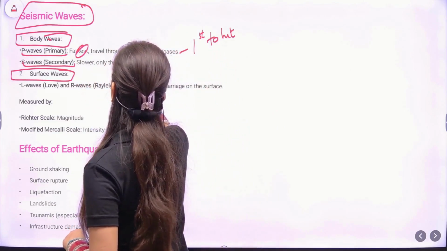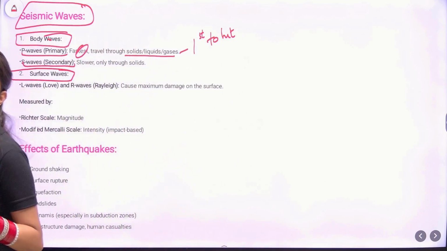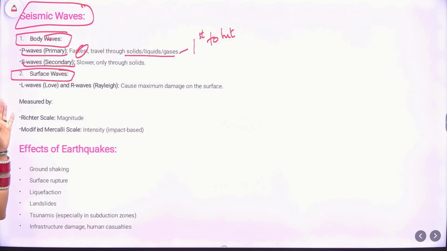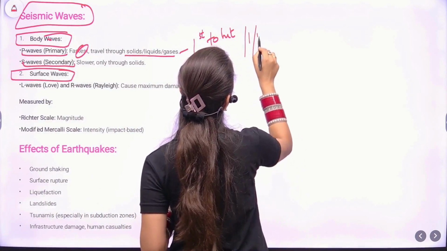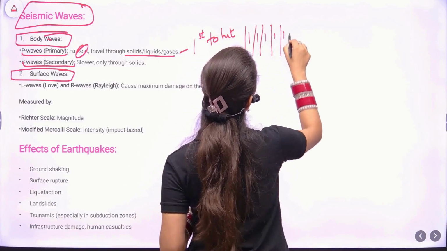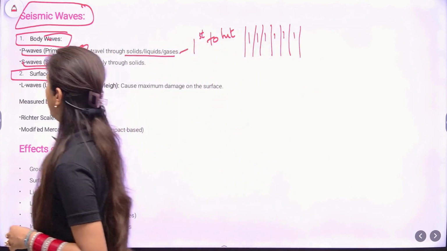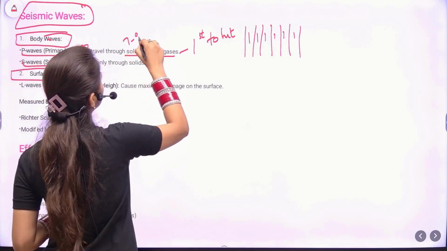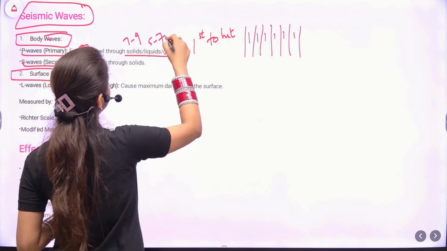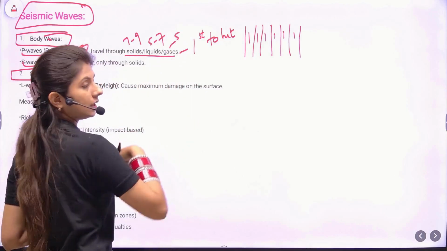The P waves can travel through solid, liquid and gaseous because they depend on the density, and they can travel through all these three mediums. Now the P waves travel like a sound wave. What is the movement? The compressional one, like in this way, right? So they travel as per the sound waves, which is the longitudinal waves. They can pass through solid, liquid, gaseous. In solid, the speed is the most, that is around 7 to 9 km per hour, 5 to 7 in liquids, and less than 5 in gaseous.